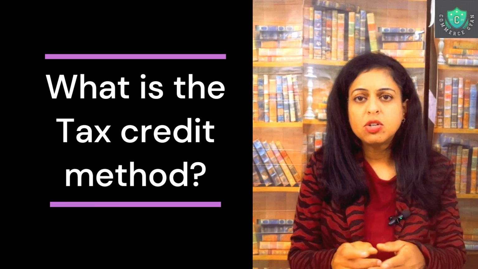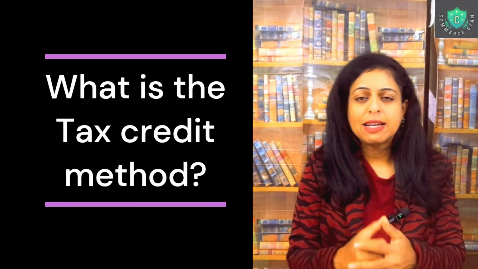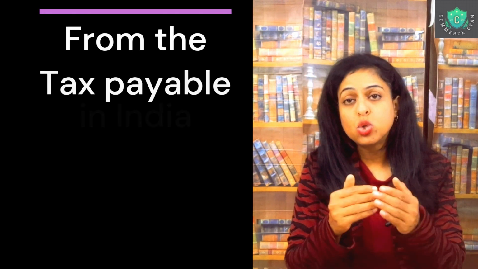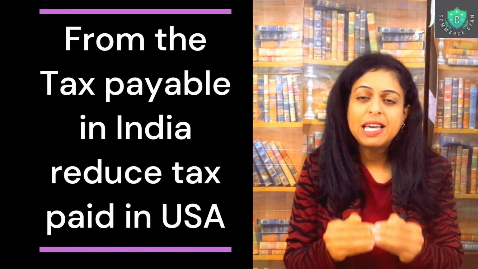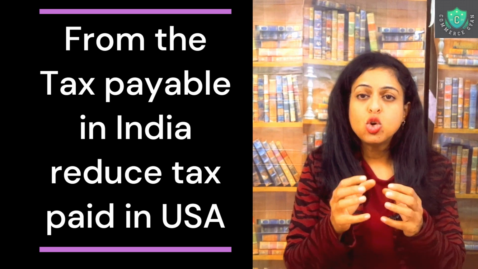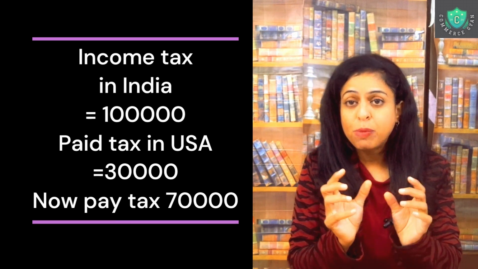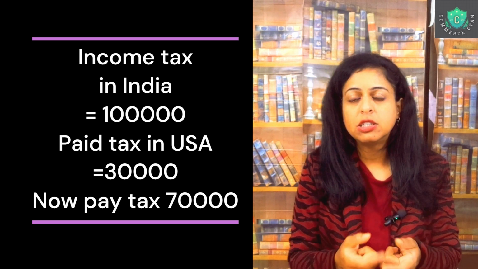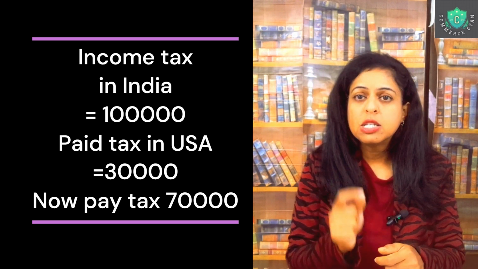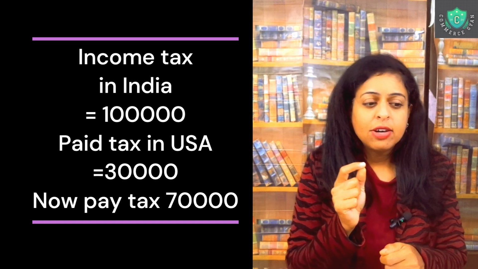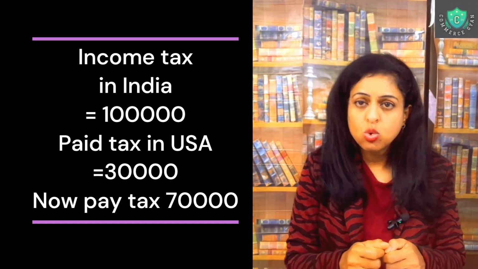What is the tax credit method? Suppose you have paid taxes in a particular country. Let's say you have paid in the USA and you are in India. Whatever tax was paid in the USA can now be adjusted against the taxes you are paying on the Indian income. So suppose your income tax payable comes to 1 lakh and you have already paid taxes of 30,000 in the USA, then you have to pay only the differential amount of 70,000. This is where the tax credit method comes into the picture.